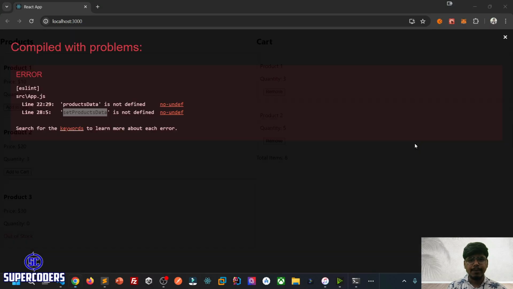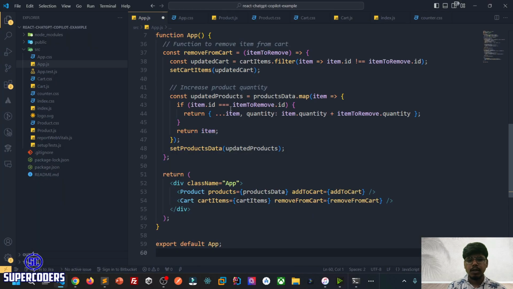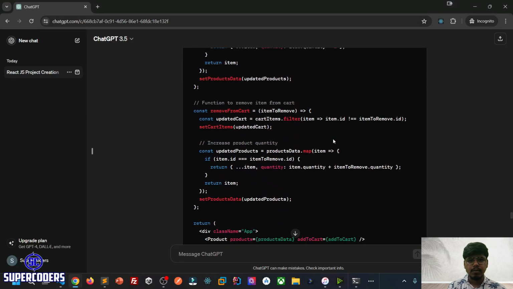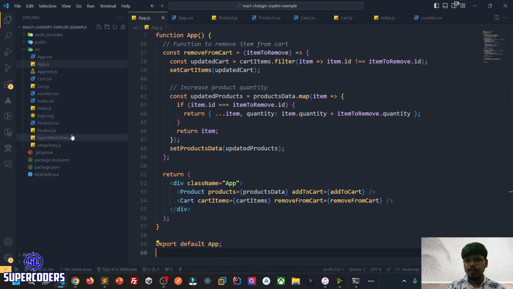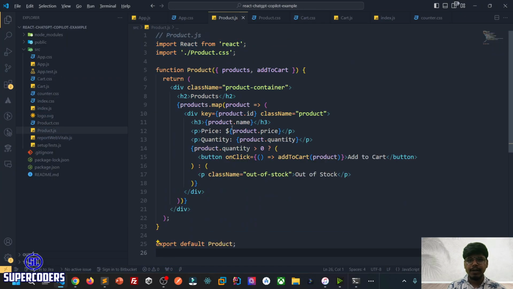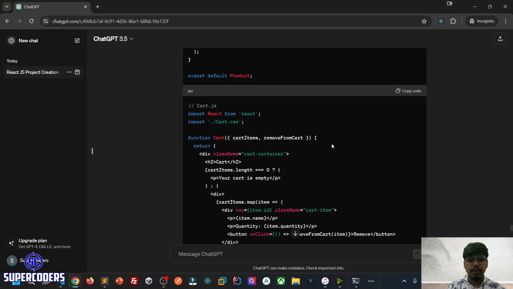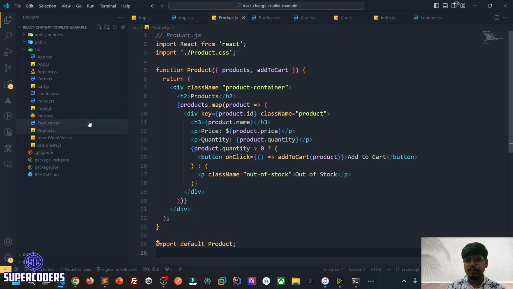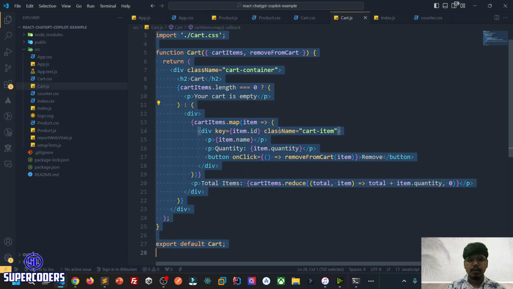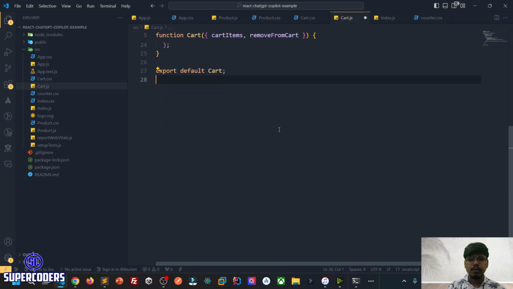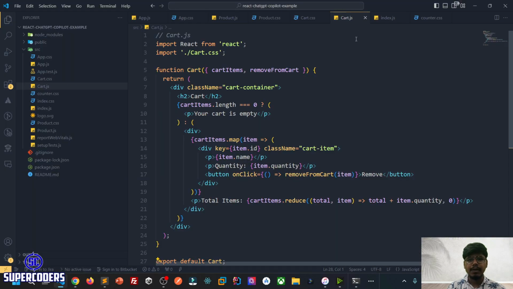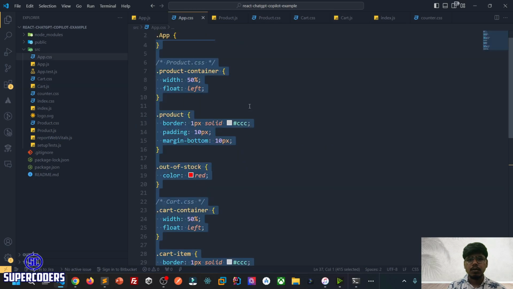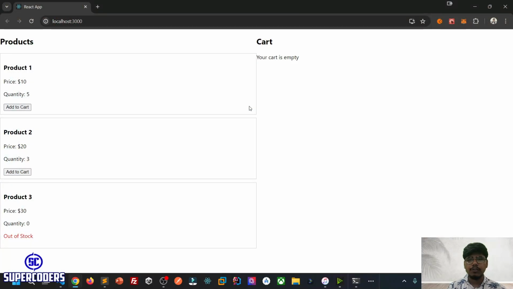So again, copy the app.js file, save it, then move into the next part, the product.js file. Copy the code, paste it, save it. Okay, next is the card.js file, paste it, save it. The next is the styling part, copy it, paste it, save it. Now let's check, refresh the page, click on add to cart.